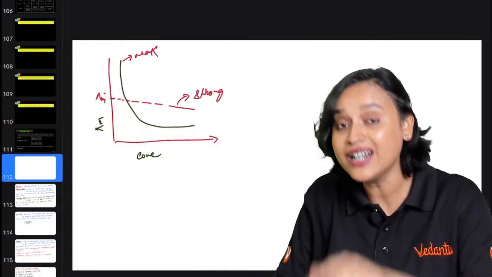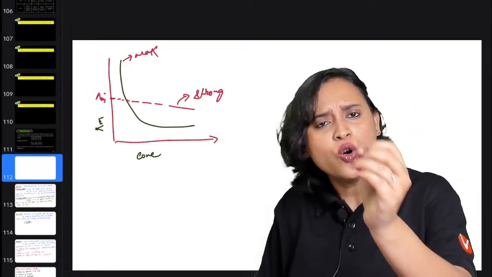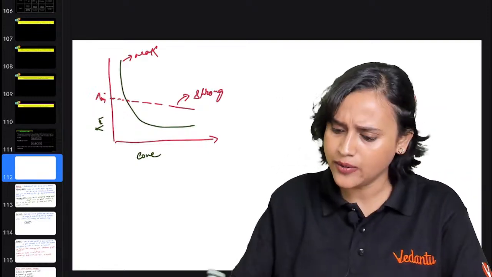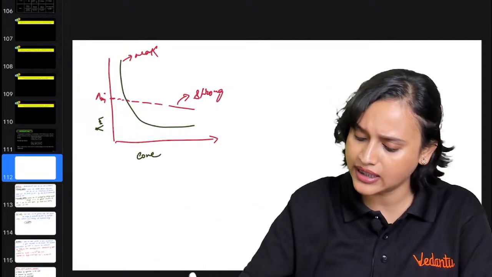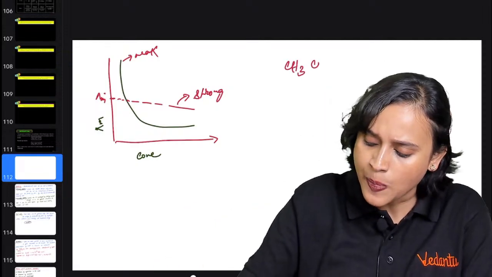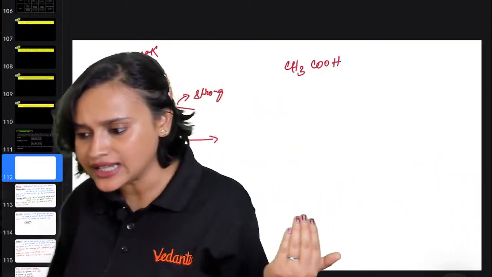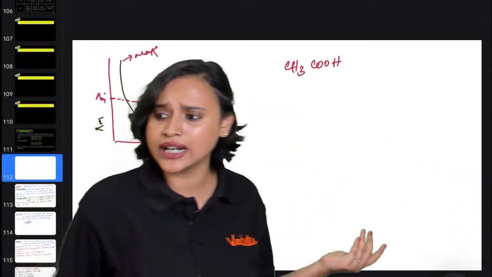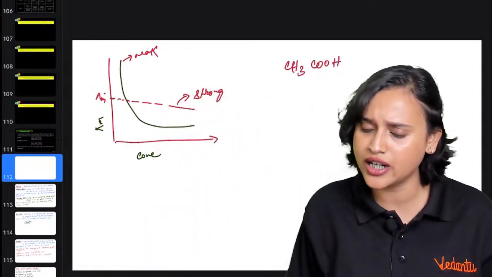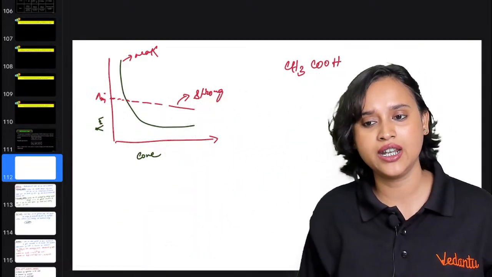So now, if it is a weak electrolyte, who can we take as a weak electrolyte? Will you all agree with me if I say that CH3COOH is a weak electrolyte? We all know that it's a weak acid, so that means that it is a weak electrolyte. Am I right, everybody? Very good.